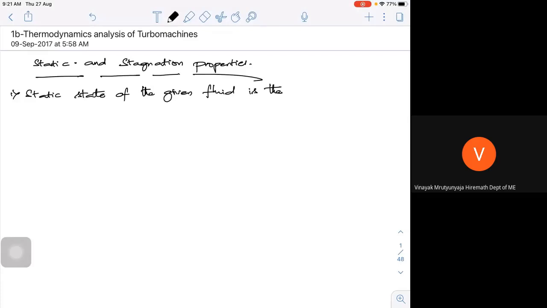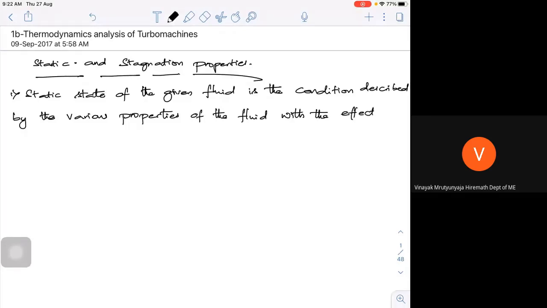It is the condition described by the various properties of that particular fluid, without the effect of the velocity. That's the meaning of it. And how can we measure this actually?